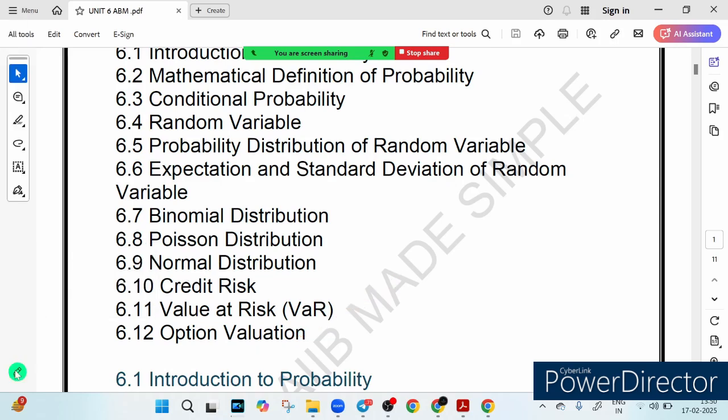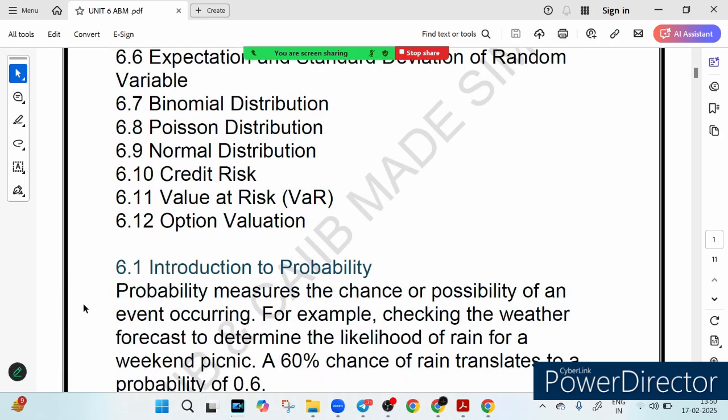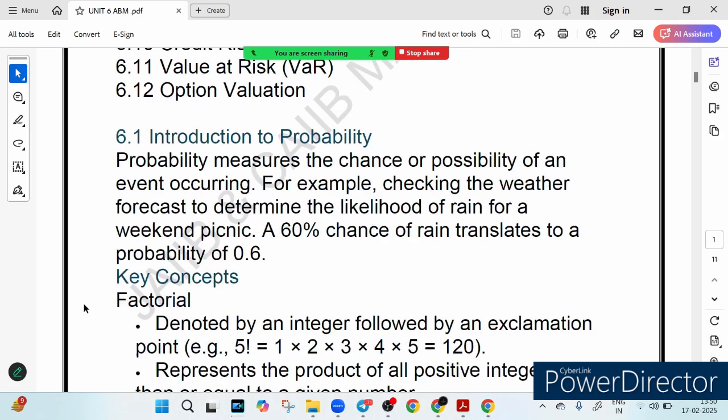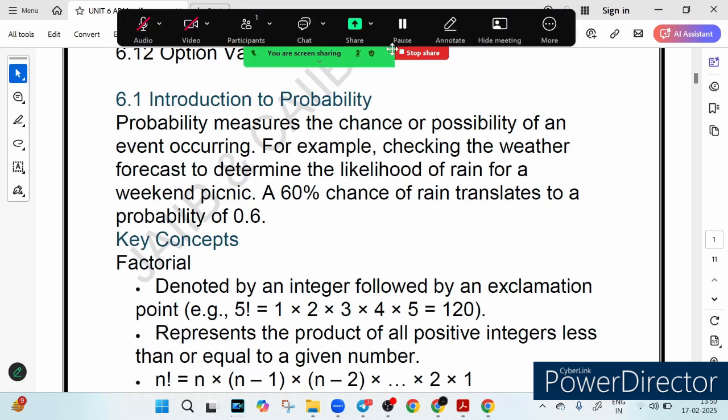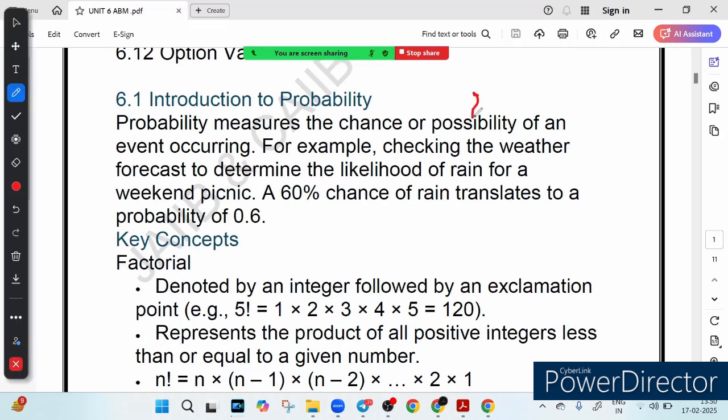Let's discuss it. Let's start with the introduction to probability. So what is probability? It is just a fancy way of talking about the chance or likelihood of something happening, right? This is what we call probability. Think of it like checking the weather forecast before your weekend picnic. So we have planned a weekend picnic, and before beginning your picnic, you check the weather forecast. So basically, in simple words, we can say chance of something happening. This is what we call probability, right?